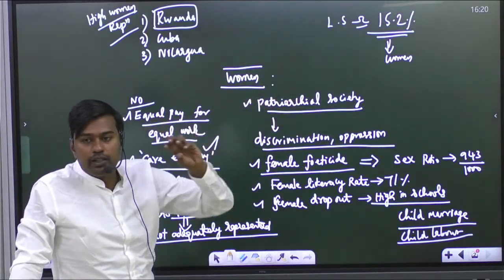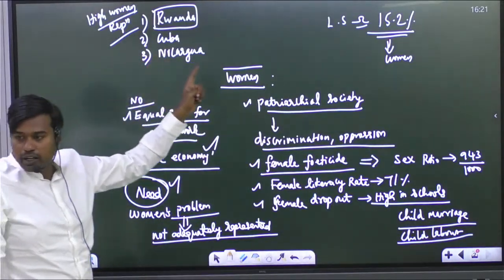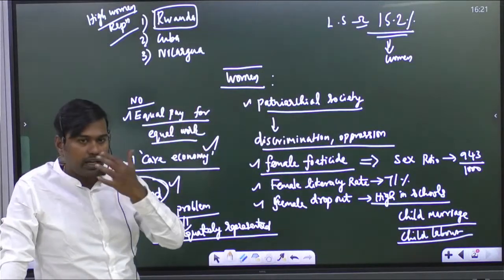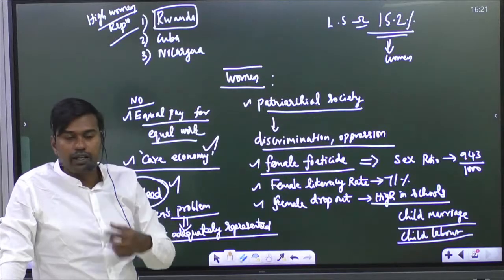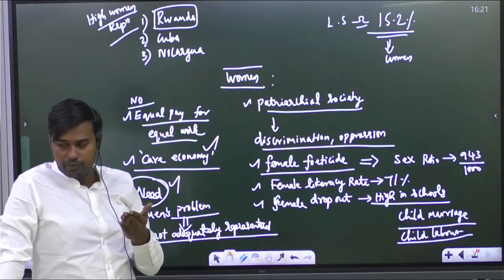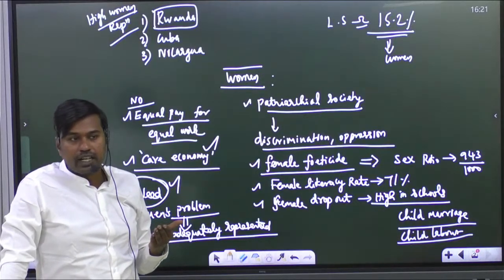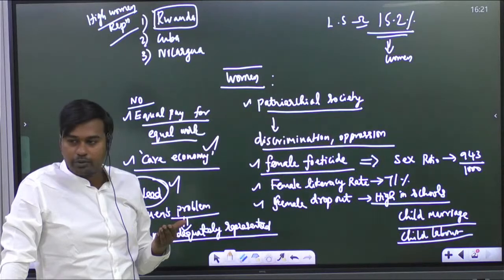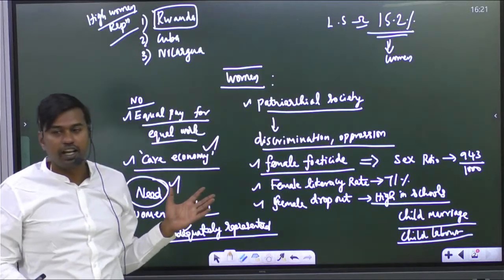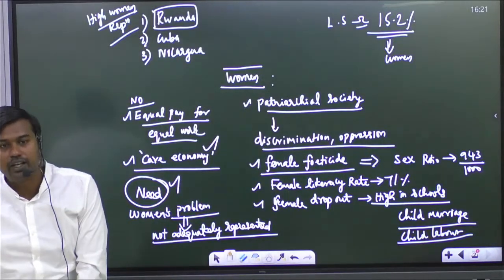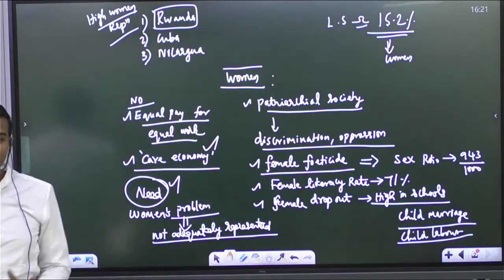But if you see in the world, which countries have the highest representation? First is Rwanda. Where is Rwanda located? Africa. Remember, I have already taken some issues related to Africa. Near the Democratic Republic of Congo, the Katanga Plateau, remember what it is famous for? I showed some places in Africa during the BRICS Summit. Copper and diamond. Very good. You have to go and revise this.